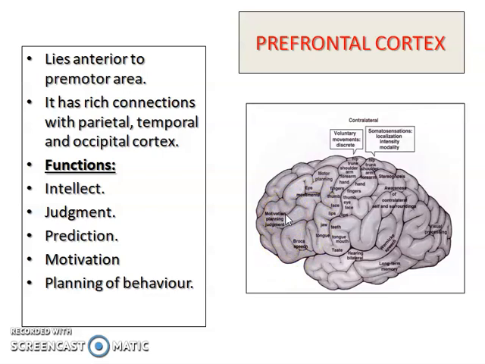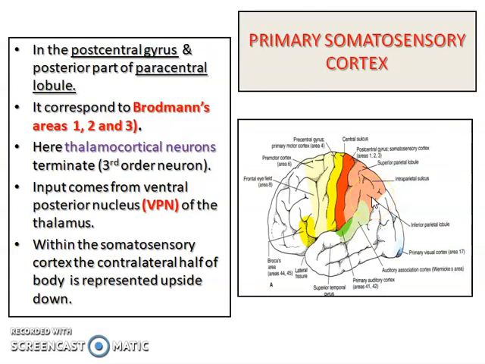Again an MCQ for you all: it is concerned with intellect, judgment, prediction, motivation and planning of behavior. That's why a lesion of this prefrontal cortex leads to a change in the personality of that person.